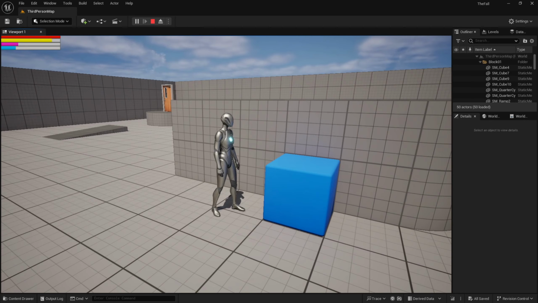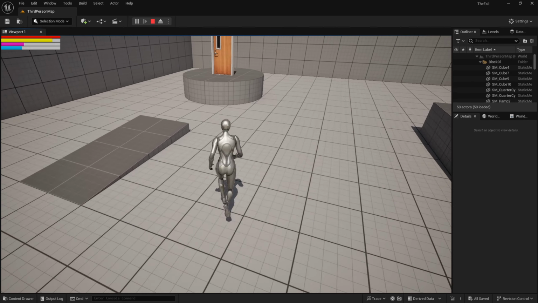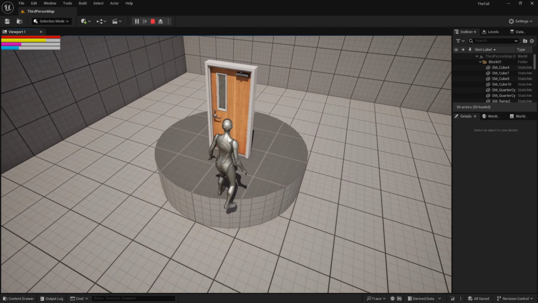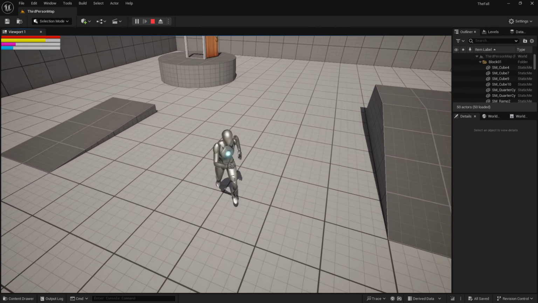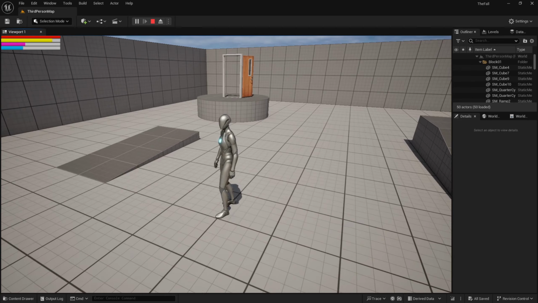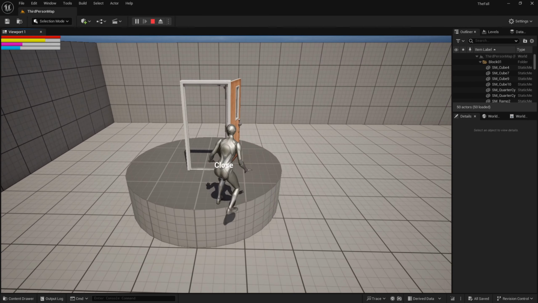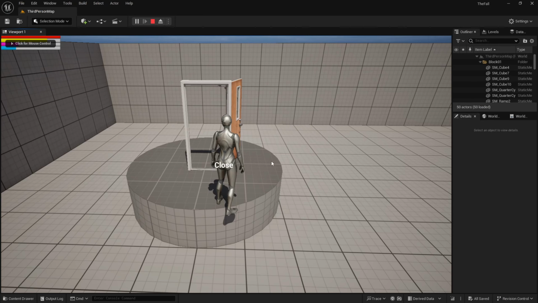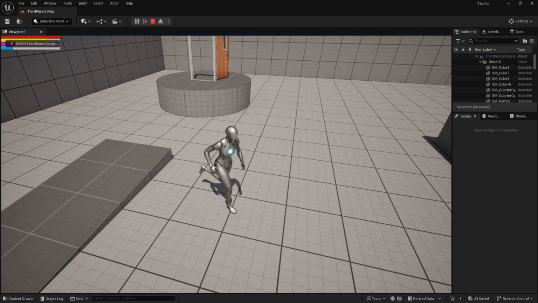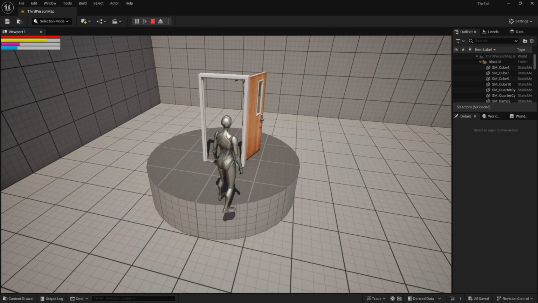So let's try that again. F9. Oh. That should have been stored as open. So let's, or did we save with it closed? So hit F9. Oh, it's not happening. So let's go F7. Continue that. F9, that's staying open.